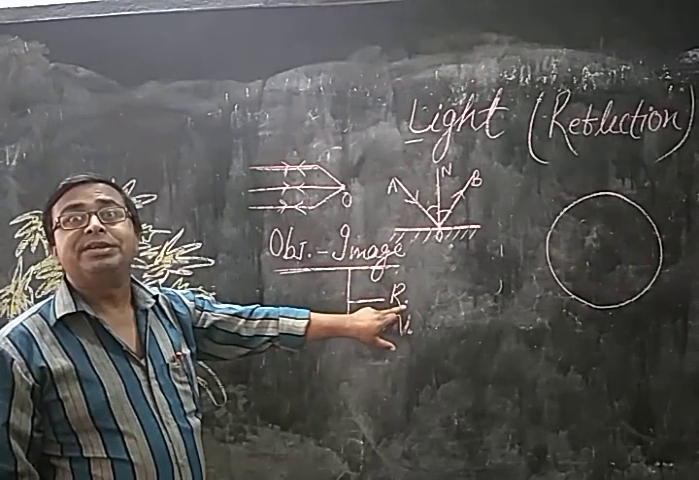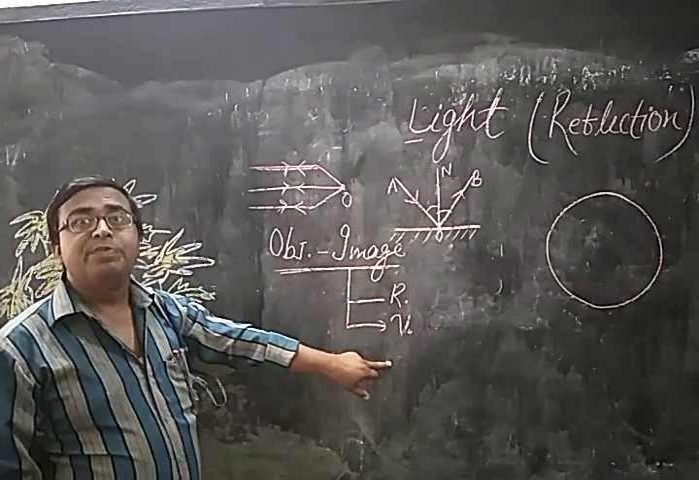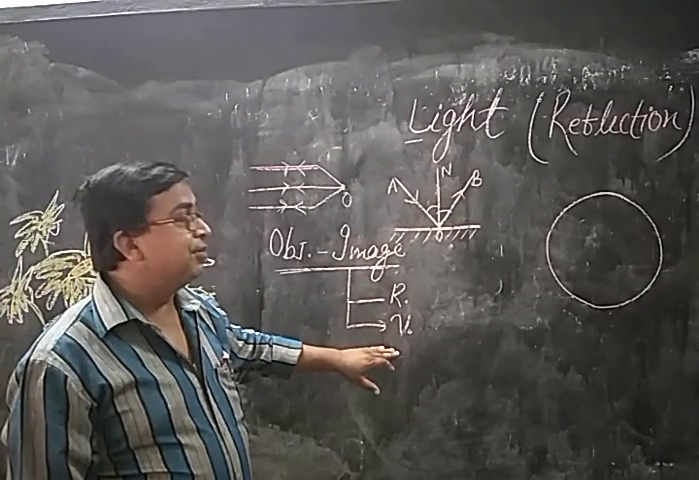A real image can be taken on a screen, just like in a cinema. A virtual image cannot be taken on a screen because the light rays diverge.